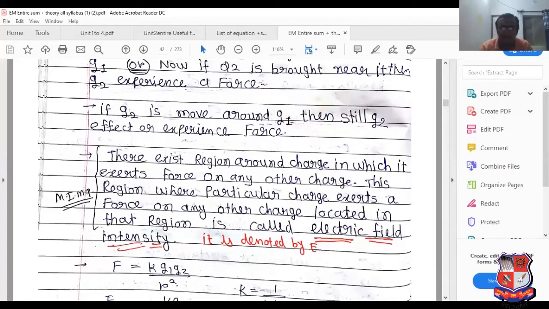There exists a region around the charge in which it exerts a force on any other charge. This region, where a particular charge exerts a force on any other charge located in it, is known as electric field intensity. Means what? I have tried to explain it in a simplified way.